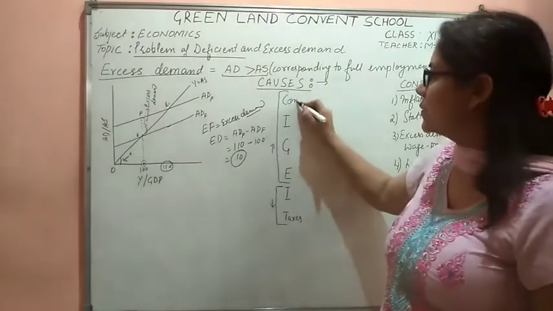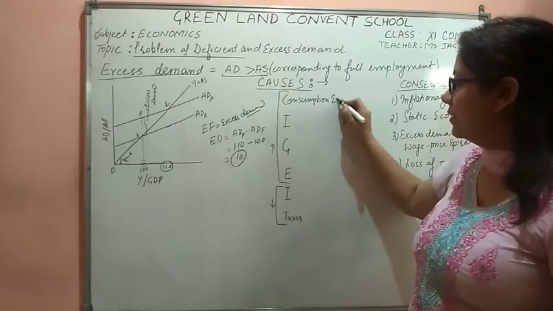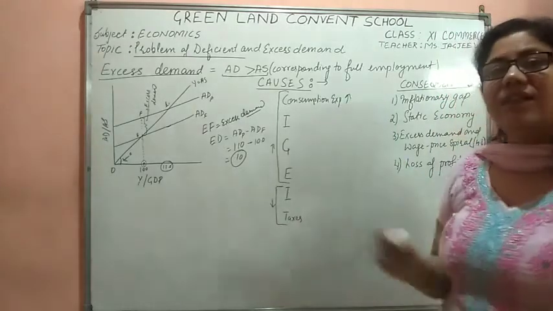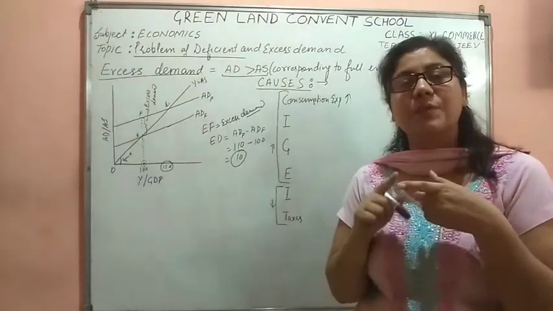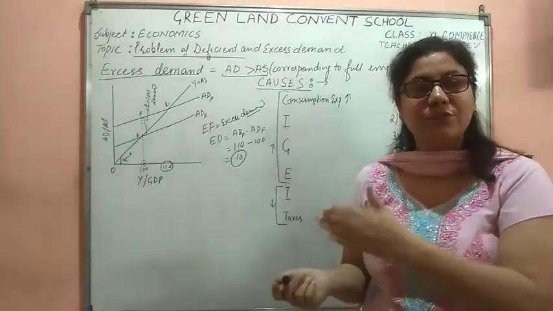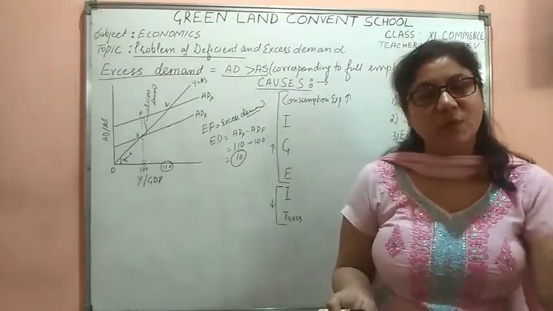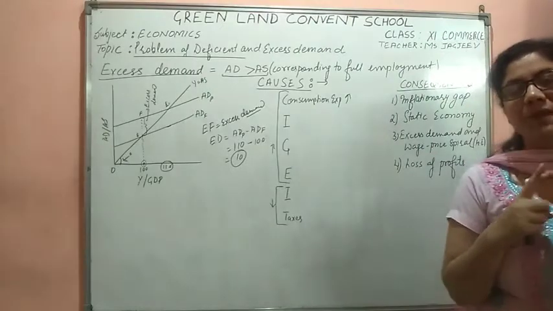So consumption expenditure will increase. Why will the consumption expenditure increase? Due to increase in propensity to consume. A very simple funda behind it. Due to the MPC is more and MPS is less. There could be 2 reasons for the more MPC.